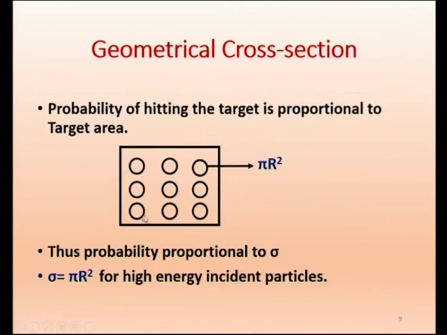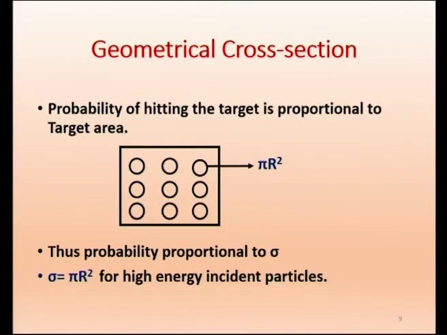The total area is A, the metal sheet total area, and each nucleus has pi r squared. There will be maybe n nuclei, so n pi r squared. So the probability is proportional to sigma, proportional to pi r squared. So we can safely write the cross section sigma equal to pi r squared for a high energy incident particle.